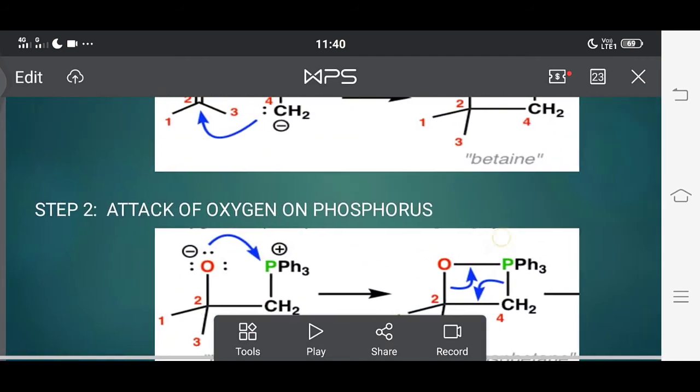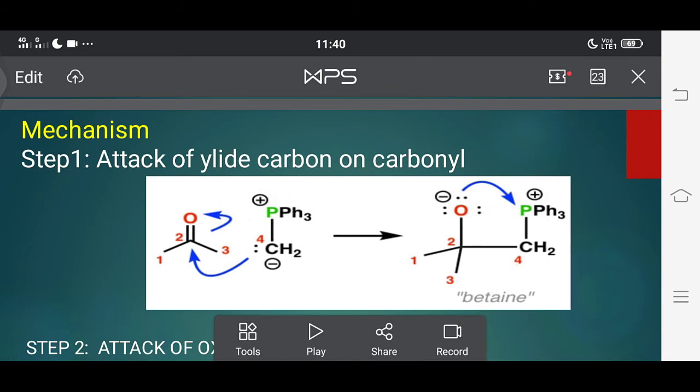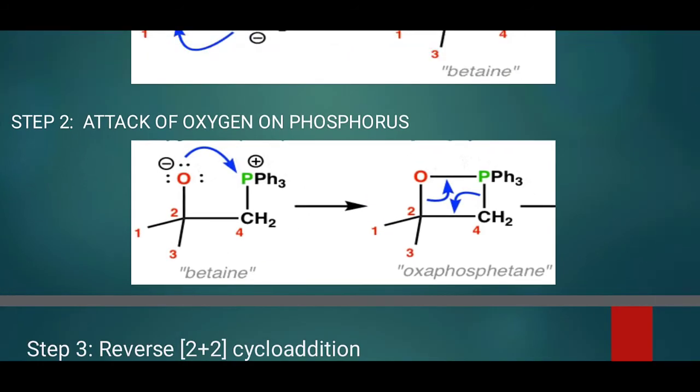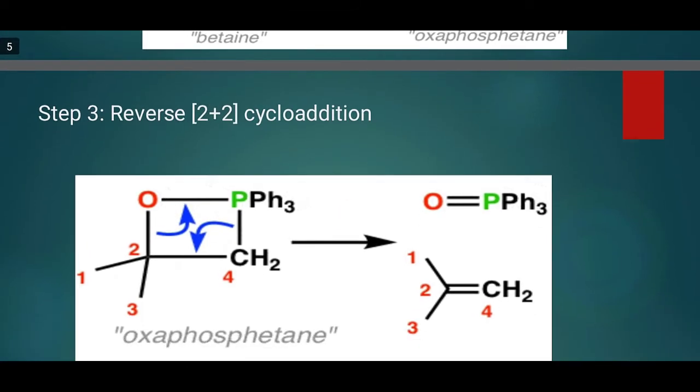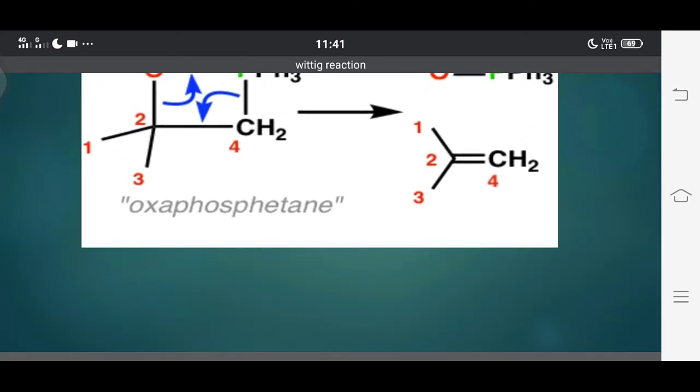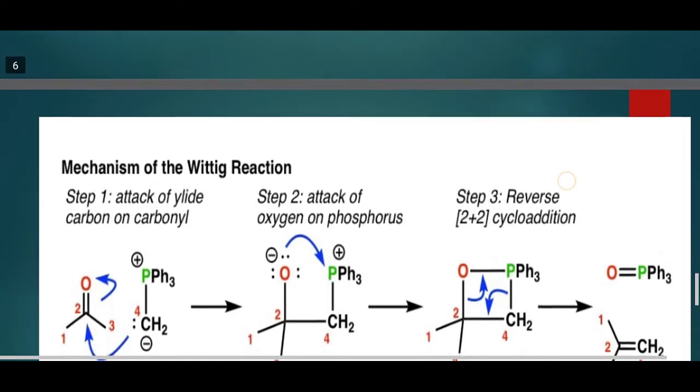In the first step, attack of the ylide carbon on the carbonyl carbon forms a betaine. In the second step, there is an attack of the oxygen atom on the positively charged phosphorus atom to form a 4-membered cyclic ring, which is a short-lived cyclic compound. Immediately it undergoes a reverse 2+2 cycloaddition to form triphenyl phosphine oxide and alkene. This is a clear step-by-step mechanism of the Wittig reaction.